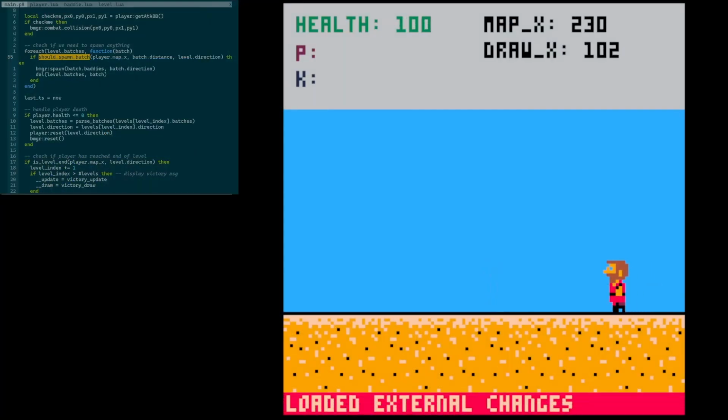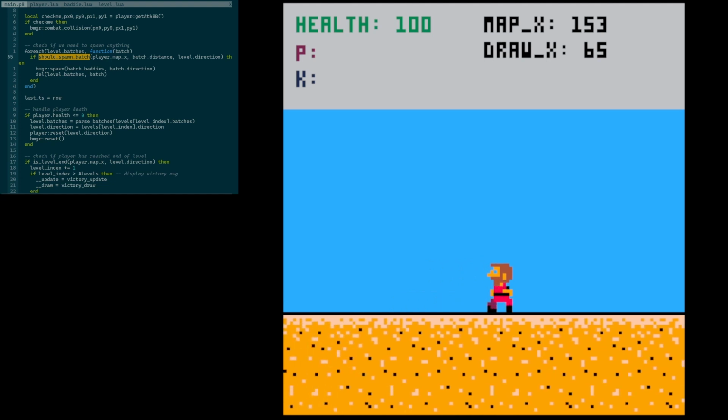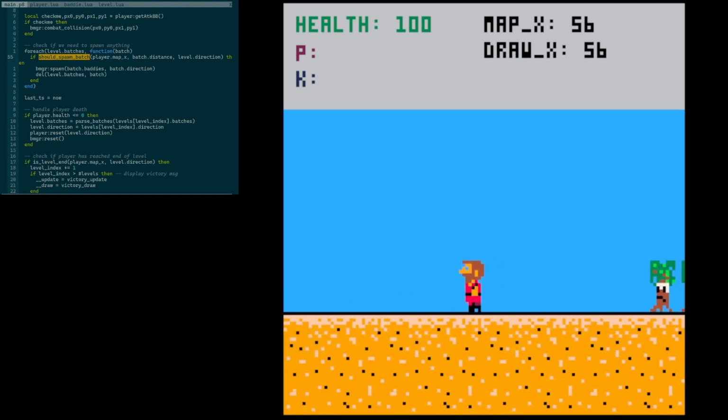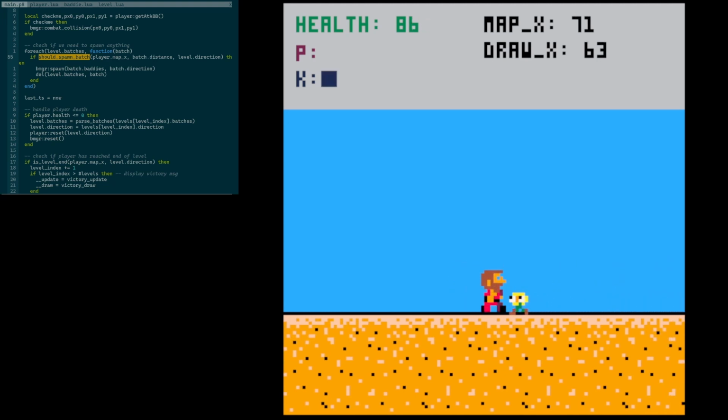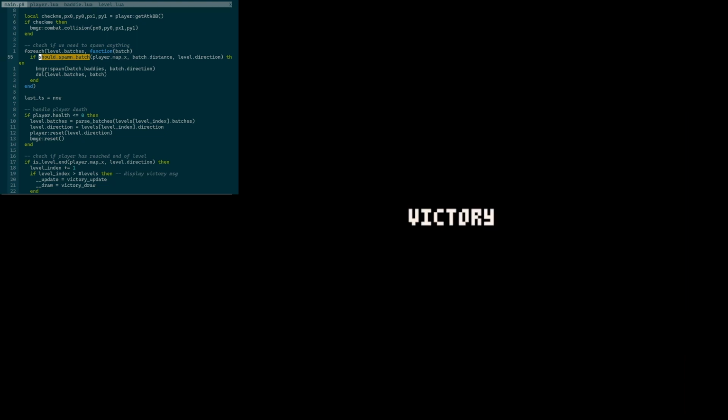So if we're walking right to left, we wouldn't expect to see any new behavior here. Everything should work just as it has been working. Oh, okay, there we go. And that allows us to finish the level. So now I'm going to add one more level and see if we can get this level clear condition to move us to the next level rather than displaying the victory screen.